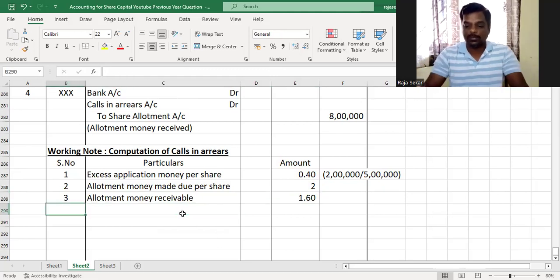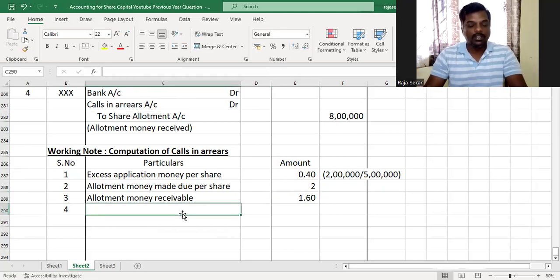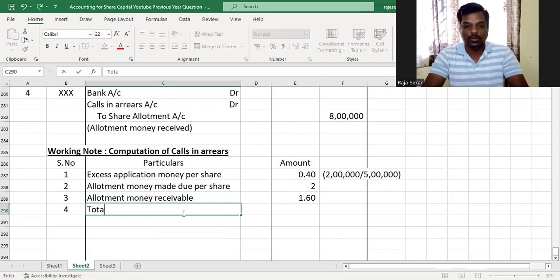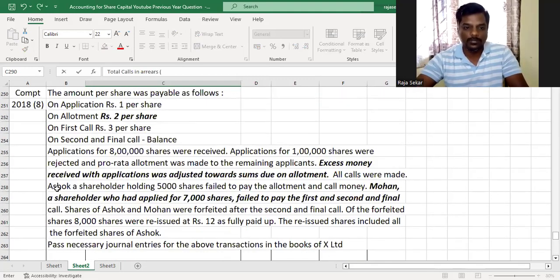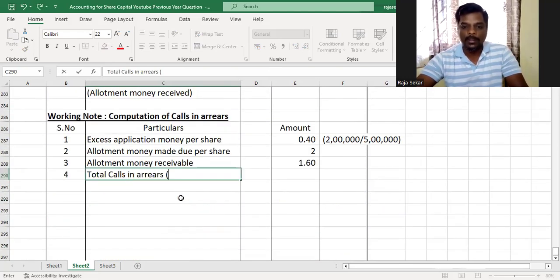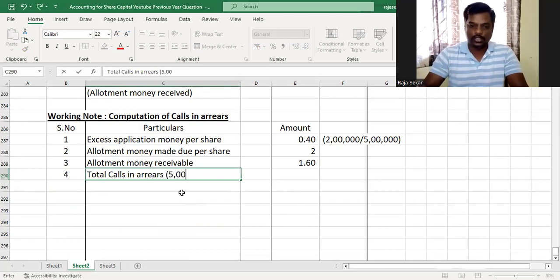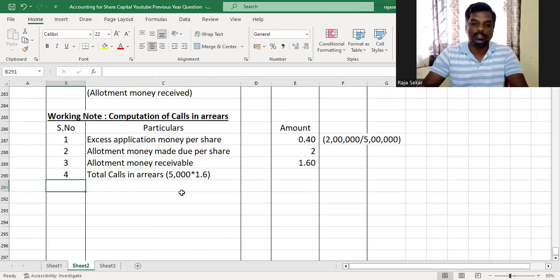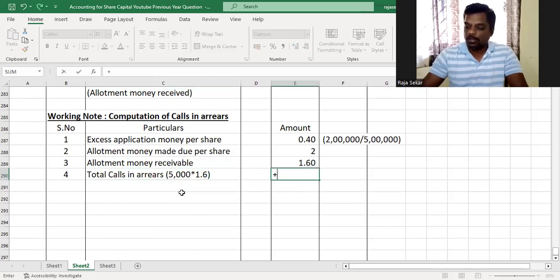So this is the amount that was supposed to have been received from every shareholder, and from Mohan also. So total calls in arrears would be what? Ashok is the shareholder with 5,000 shares who failed to pay the allotment, right? The total shares held by Ashok, 5,000, multiplied by the amount that he's supposed to have paid, which is only 1.6 and not 2 rupees.